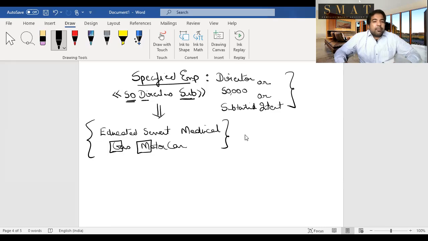Educational, servant, medical, gas, electricity, water, and motor car. So education perquisite, servant perquisite, medical facility perquisite, gas, electricity, water perquisite, and motor car perquisite. These are only applicable to specified employees. Rest, every perquisite is applicable to everyone. Example, loan is applicable to everyone.